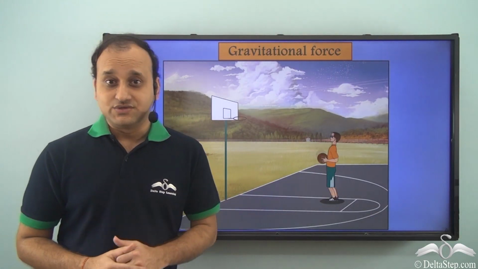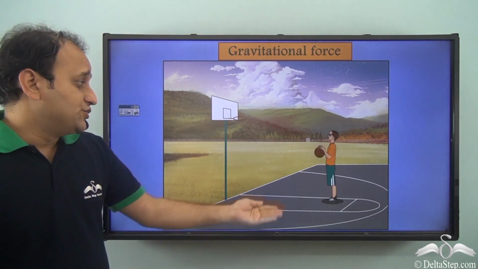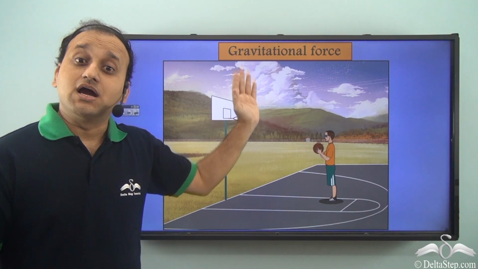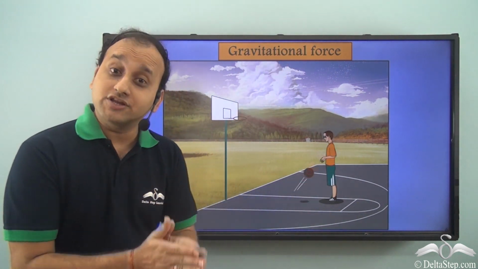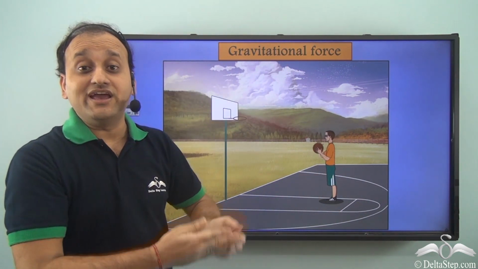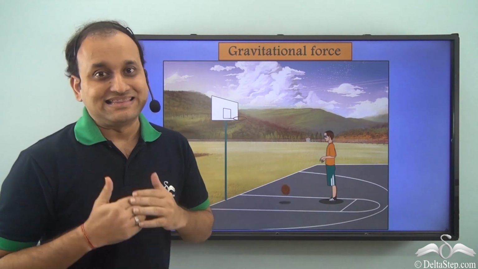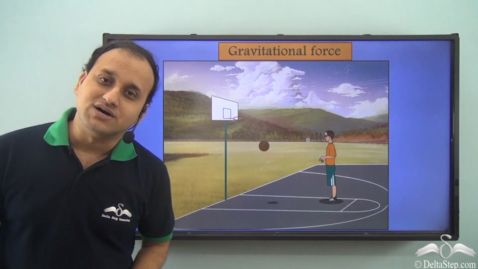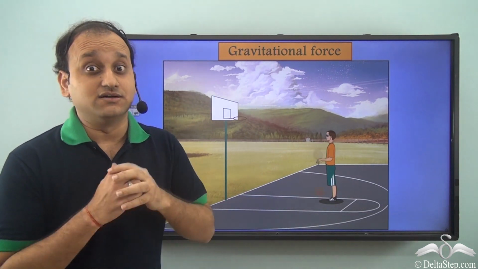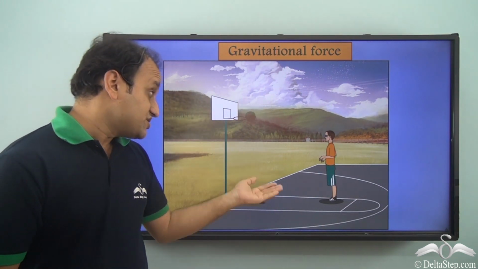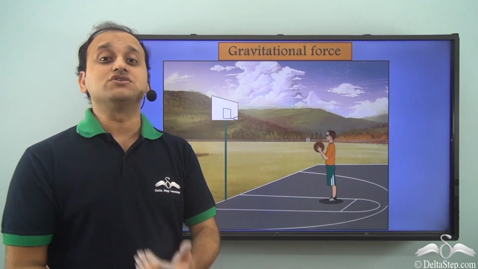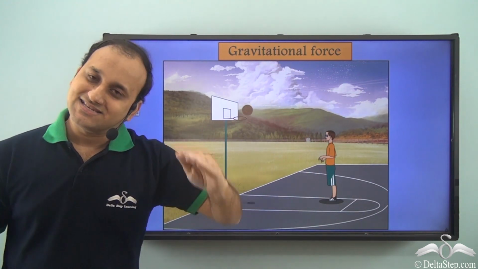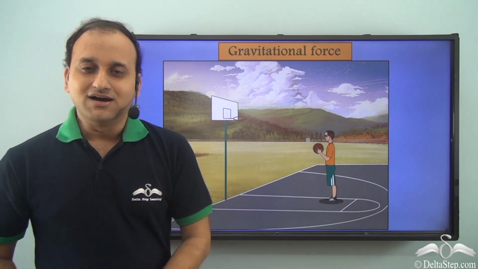And that is the reason why every time you throw a ball up, it comes down. Whenever the ball goes up, eventually it will come down. That is because the earth is attracting the ball towards it. Or we can say that earth is applying a gravitational force on the ball, because of which the ball comes down towards the earth.